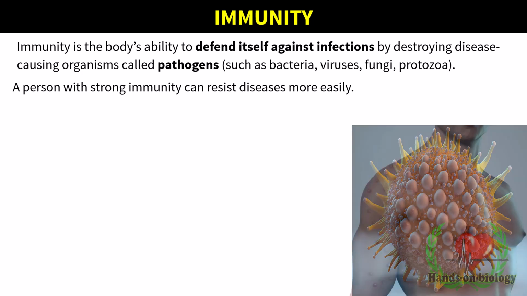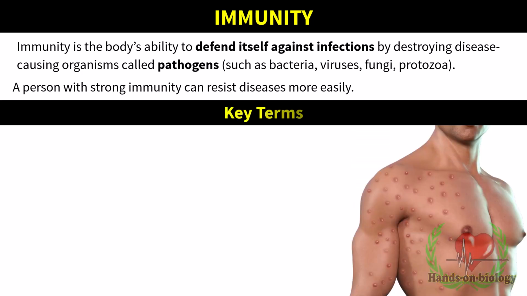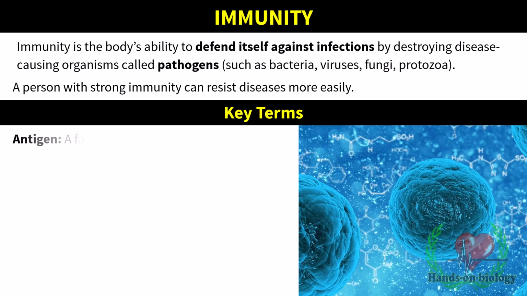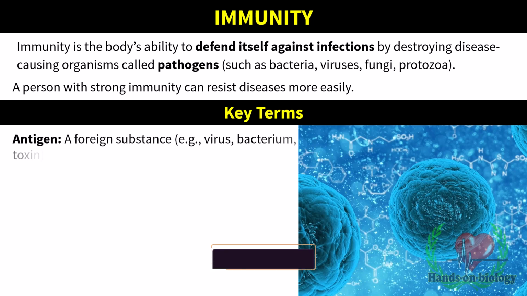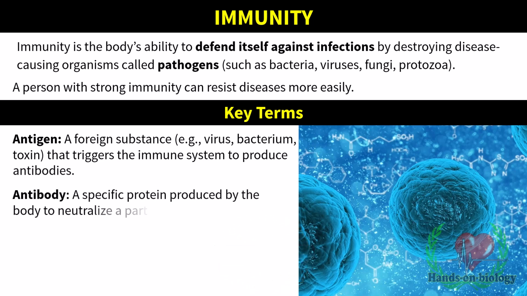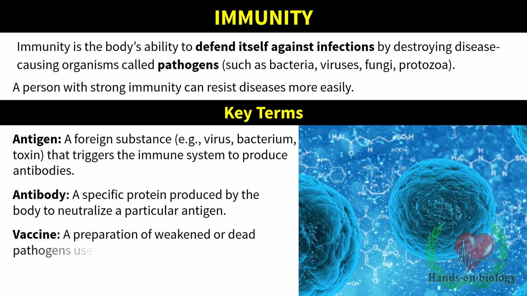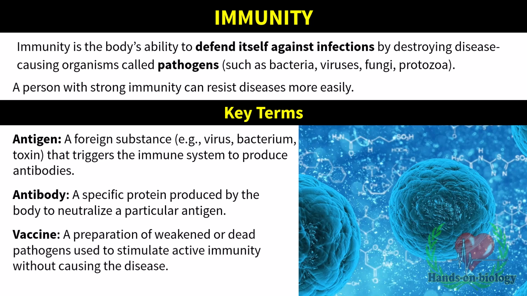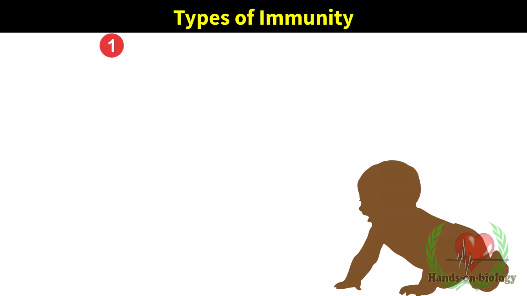Key terms. Antigen: a foreign substance, e.g. virus, bacterium, toxin, that triggers the immune system to produce antibodies. Antibody: a specific protein produced by the body to neutralize a particular antigen. Vaccine: a preparation of weakened or dead pathogens used to stimulate active immunity without causing the disease. Immunity is grouped into innate immunity and adaptive, acquired immunity.